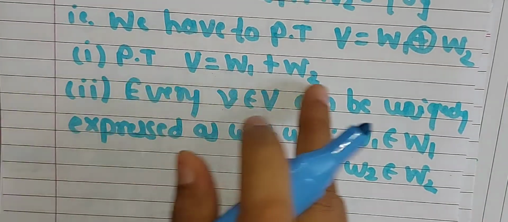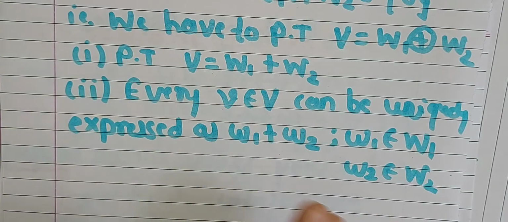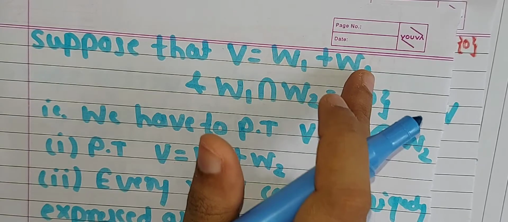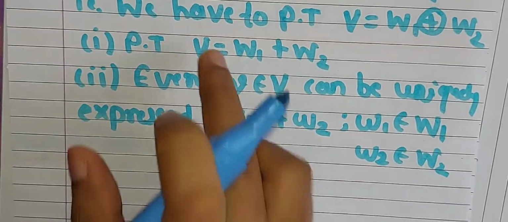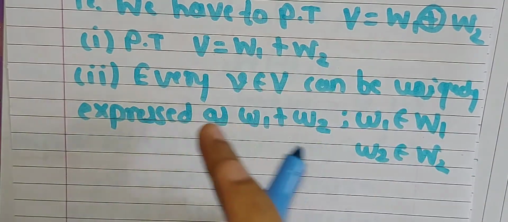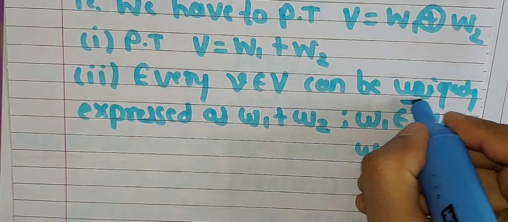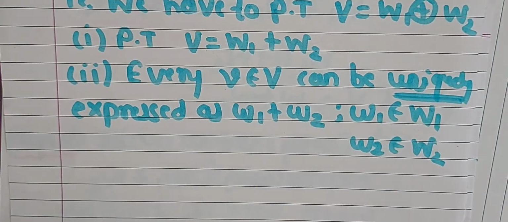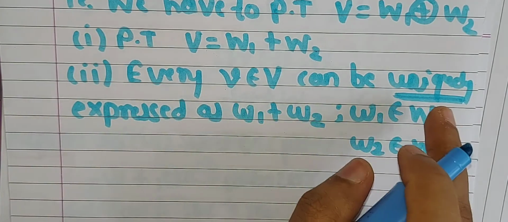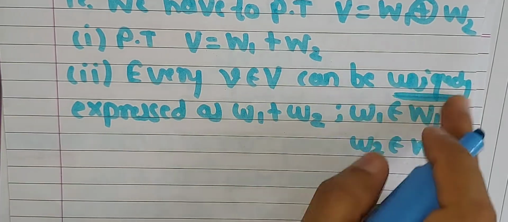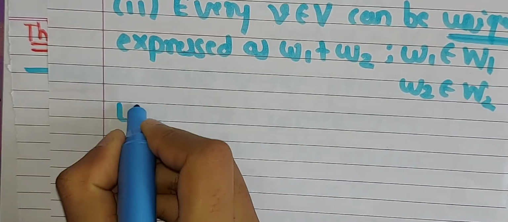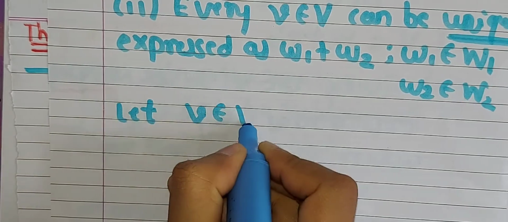To obtain this first condition, that is V equal to W1 plus W2, this is done because this condition is our given condition, that is V equal to W1 plus W2. Therefore, we have obtained this first condition trivially. Now we will prove only this second condition. So in this condition, we only prove this case, that is the uniqueness case. So for that purpose, just consider two elements from this set and we will prove that the two expressions are unique. Okay. So for that purpose, just consider one element, that is let small v belong to capital V,